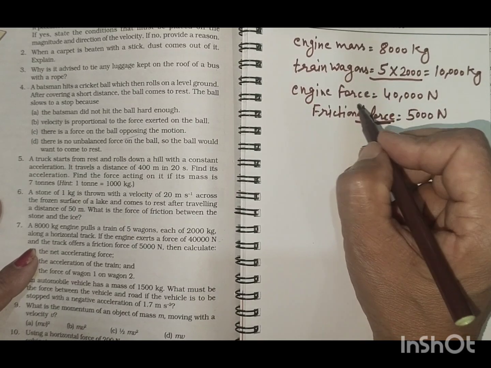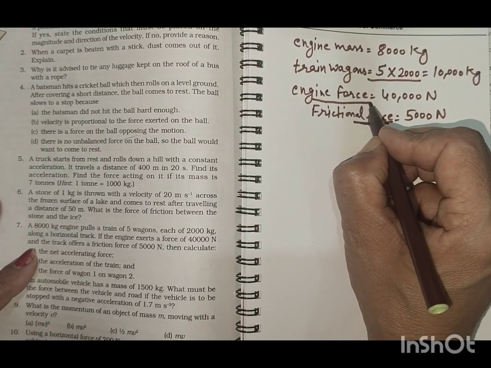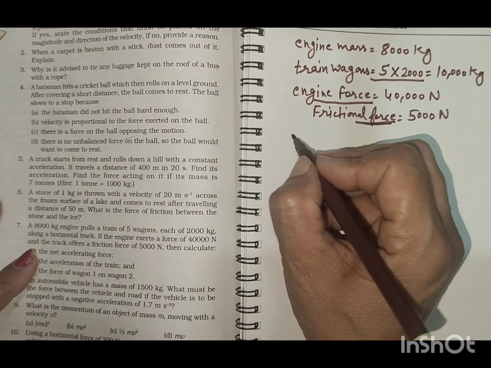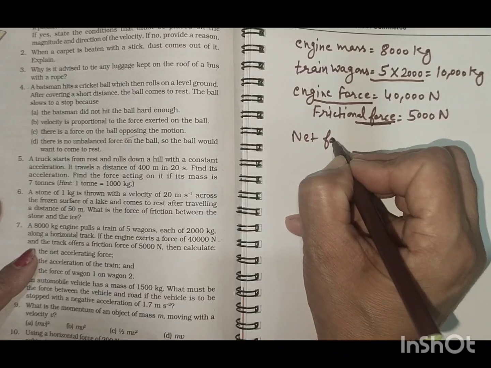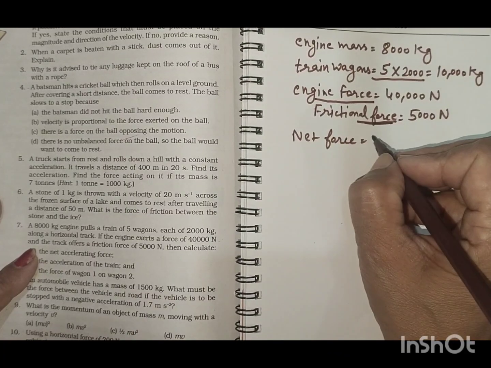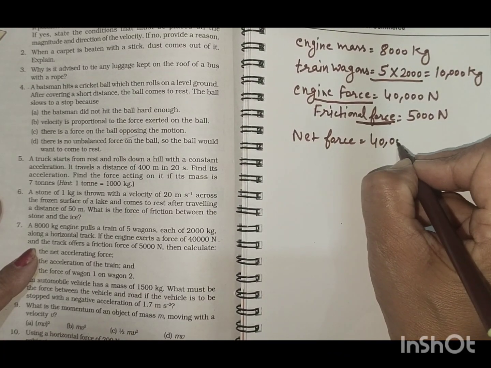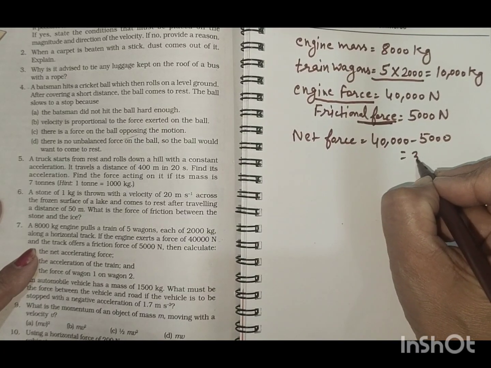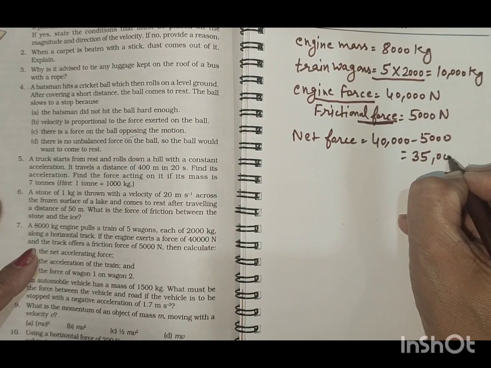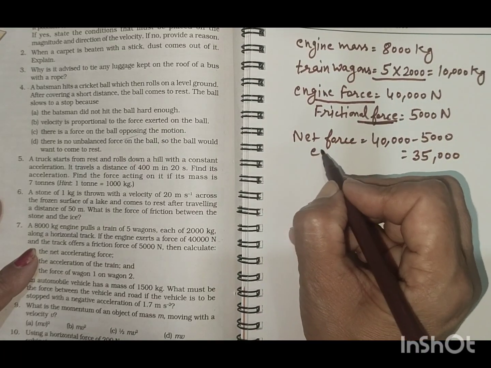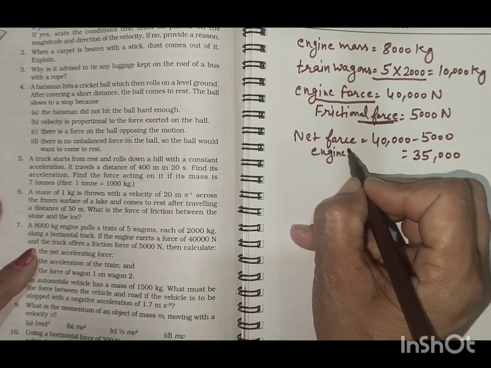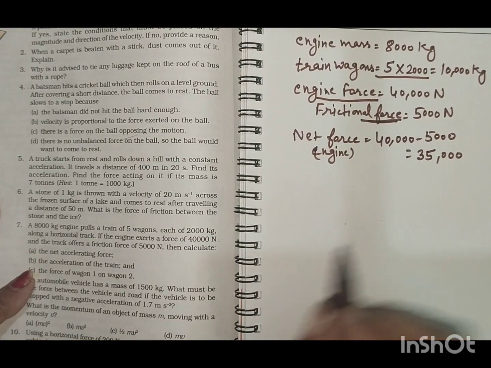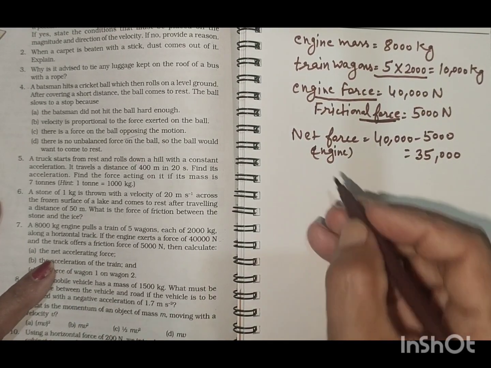It means it will oppose the motion of the engine. Then the net force, because it will oppose, we subtract from this and you will find the net force of the engine. Calculate the net accelerating force.